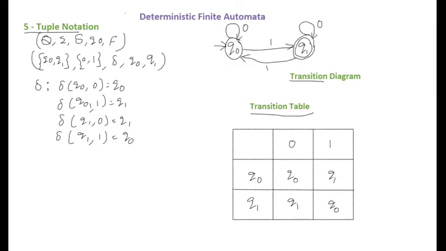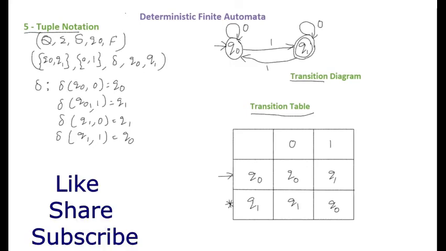And how do we represent the starting state and final state in the transition table? Q0 is the starting state, so we put an arrow here. This represents that Q0 is the starting state. And Q1 is the final state, so we put a star here. In some notations, they will put a circle also here. That indicates that Q1 is the final state. This is the way of representing the DFA with the help of a transition diagram and a transition table, as well as with the five-tuple notation.